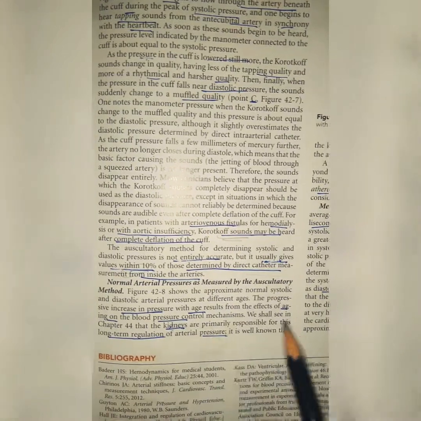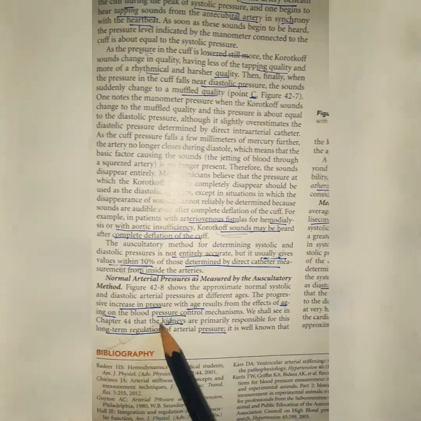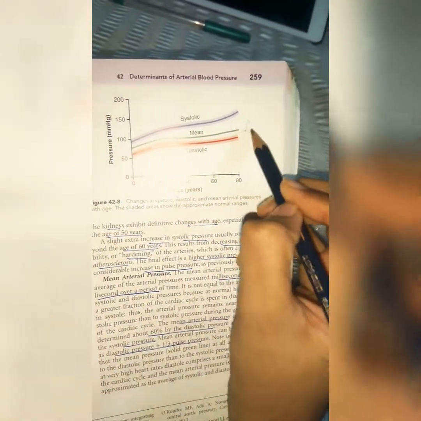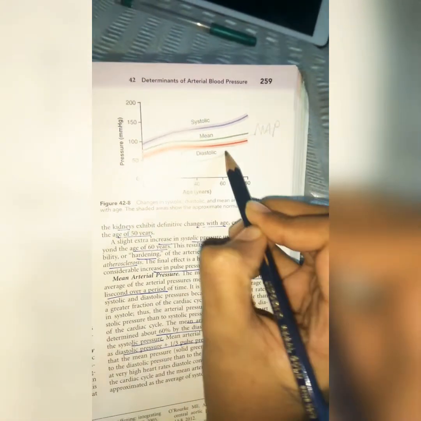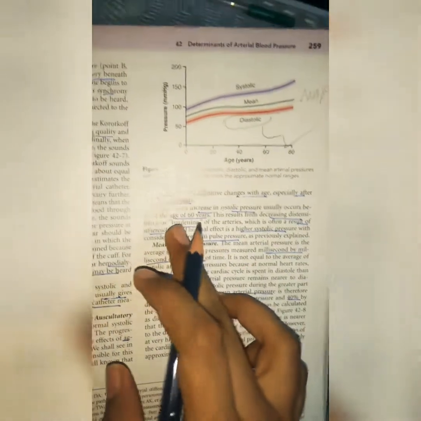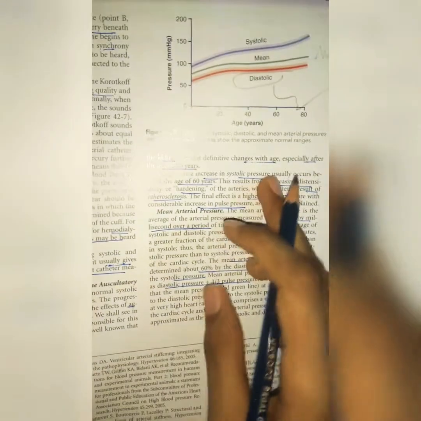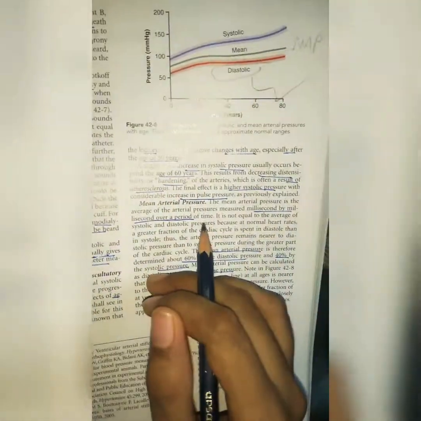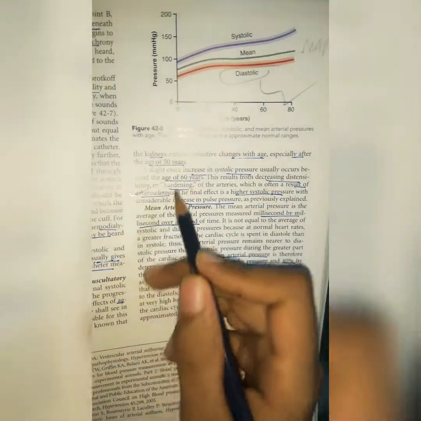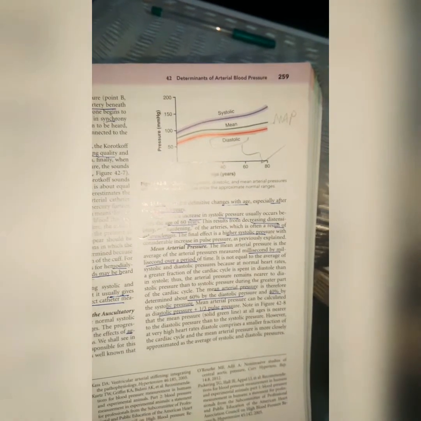Now, the effect of aging on blood vessel control mechanisms. We'll see how the kidneys do long-term regulation. You can see here that normally the mean arterial pressure, that is MAP, is nearer to the diastolic. From the graph you can say that. With age, especially after the age of 50 years, the systolic pressure usually increases. Blood pressure increases at the age of 60 because of hardening of arteries. We will discuss this, especially atherosclerosis and all these conditions. So this is all about the determinants of arterial blood pressure, just an introduction.